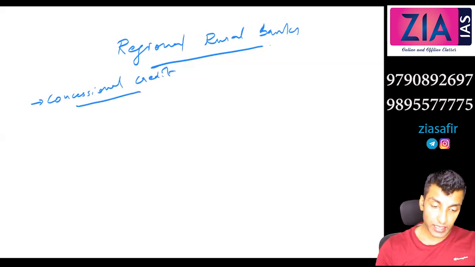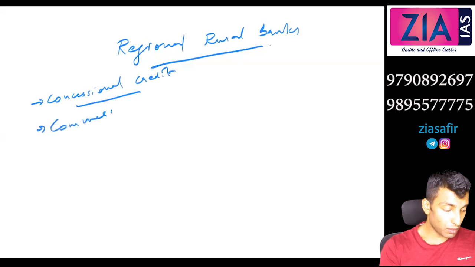So these are a special type of commercial bank. This is having an element of commercial bank.